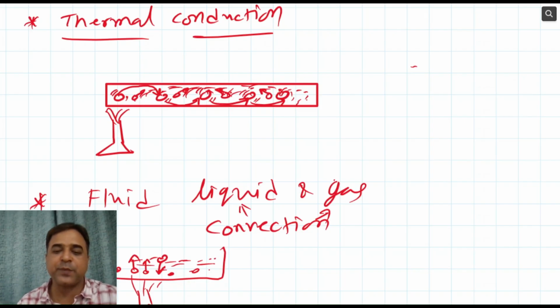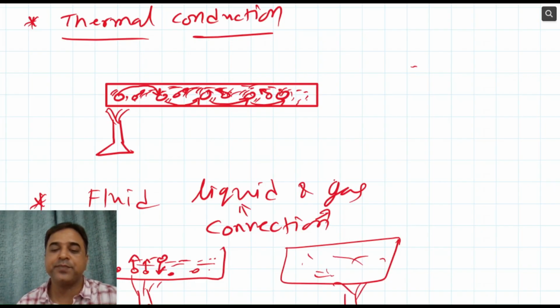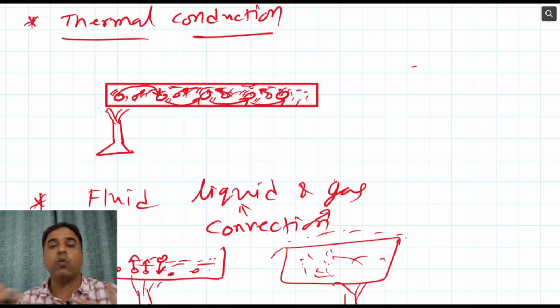In gaseous particles, suppose this container is filled with gas and you start heating, so these particles will carry energy. That is what is happening when we are heating any object. The air present around it is also getting warmer.